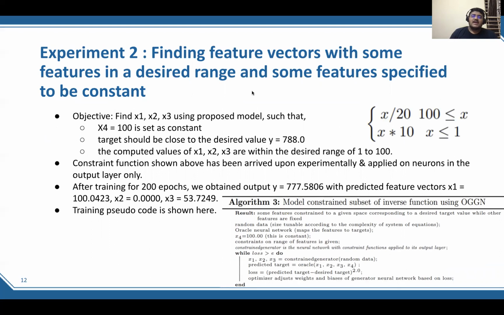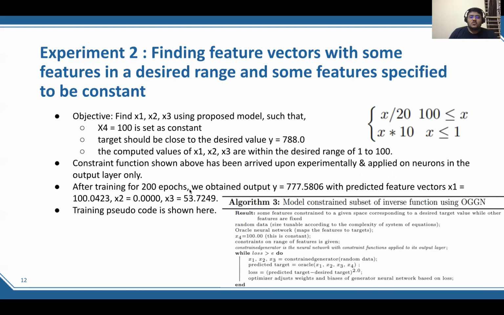Now here we are trying to model the partial inverse function, and we are also trying to have all the features within a given range. So x4 is 100, set as a constant, and the target value is supposed to be 788, and the computed values of x1, x2, x3 are to be in the range 1 to 100. This is the constraint function which I arrived upon experimentally. So C1, C2 is 10, the upper bound is 100, and the lower bound is 1. All these I arrived upon experimentally. So this is the constraint function.